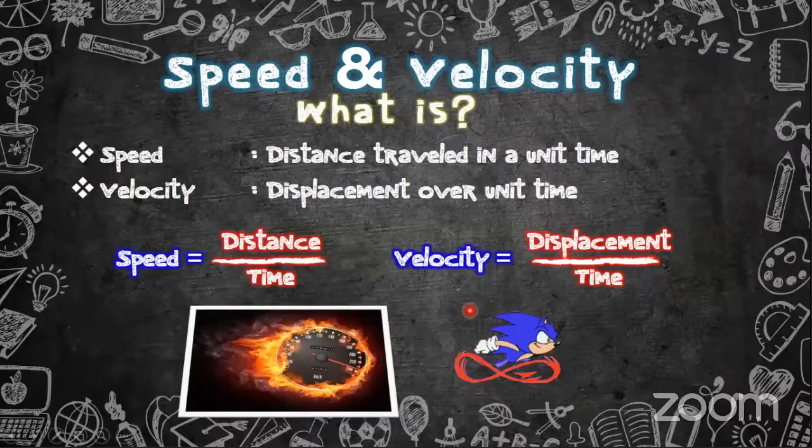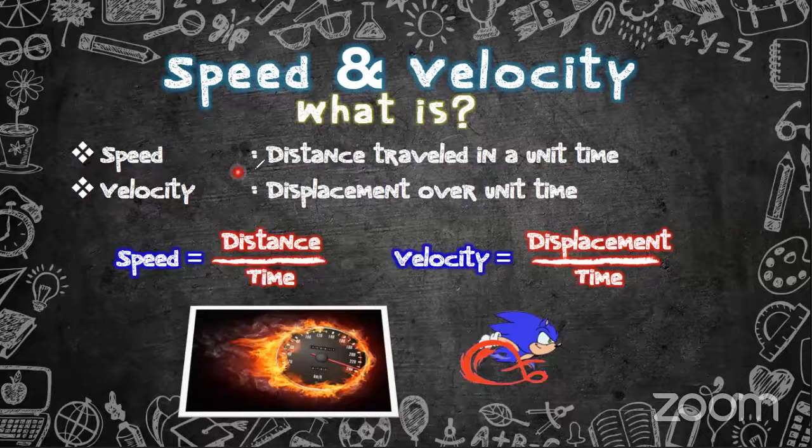Okay. The other two keywords which are important when we are discussing motion in a straight line are speed and velocity, right? What is speed? Speed is the distance traveled in unit time, right? We know what is distance and we know what is displacement, right?